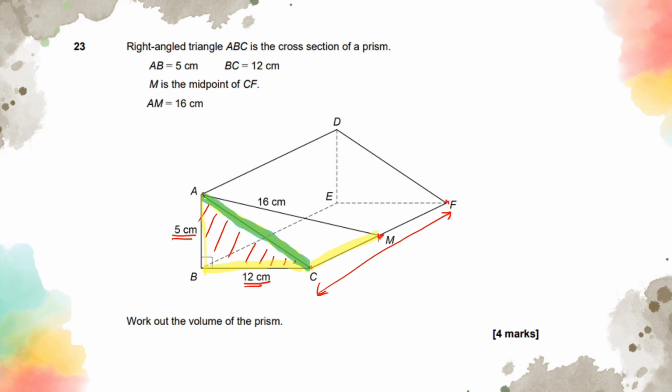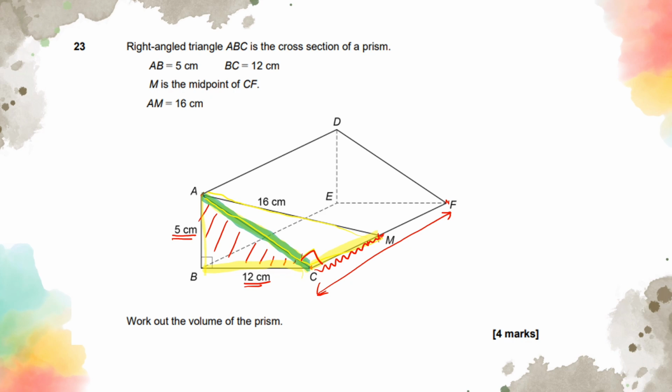This bit here is again a right angle triangle. Let me just use a different color. This is a right angle triangle again. So if I know this green section, I have 16, and I can just do Pythagoras' theorem again to find out C to M. And from there, I can just double everything to find out C to F. Whatever I find, I'm going to double it to find out C to F.